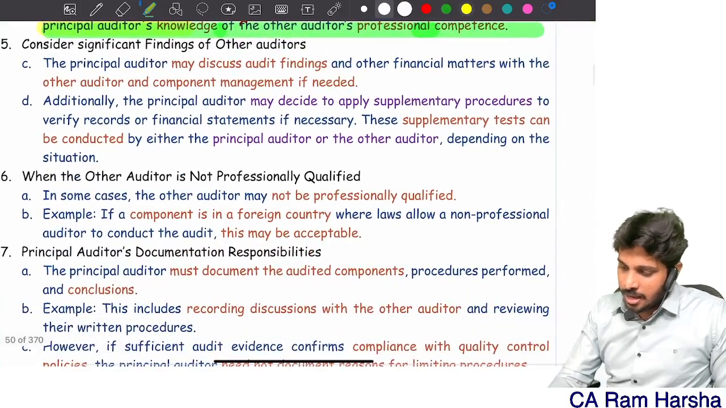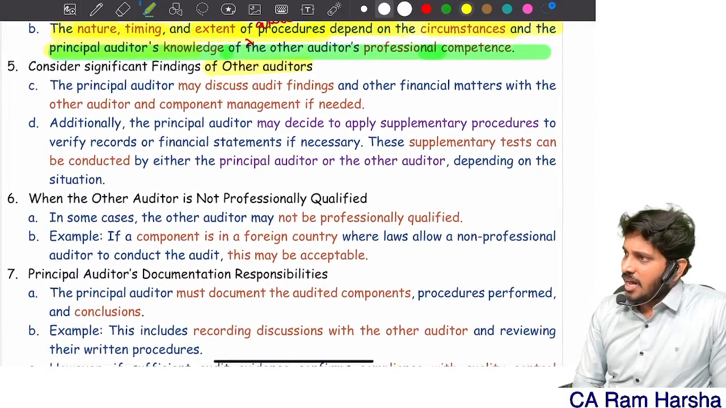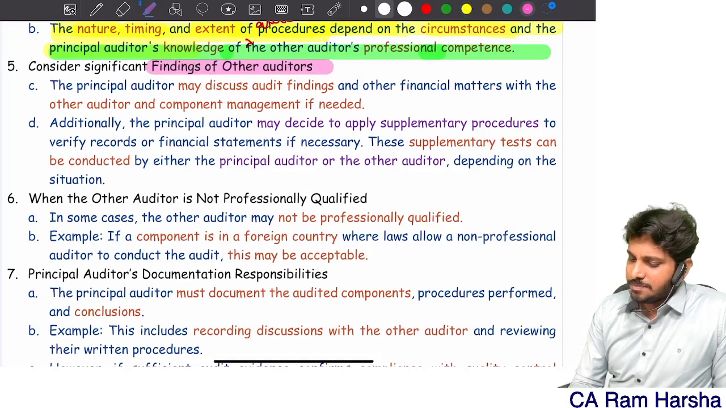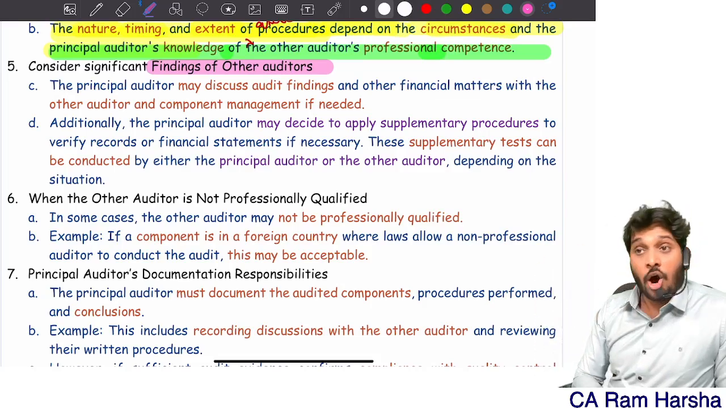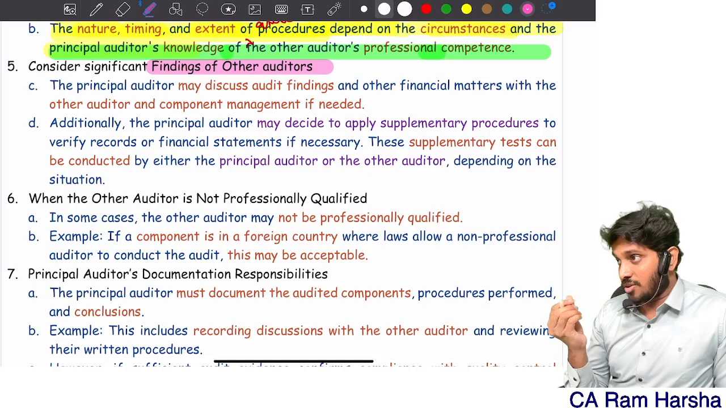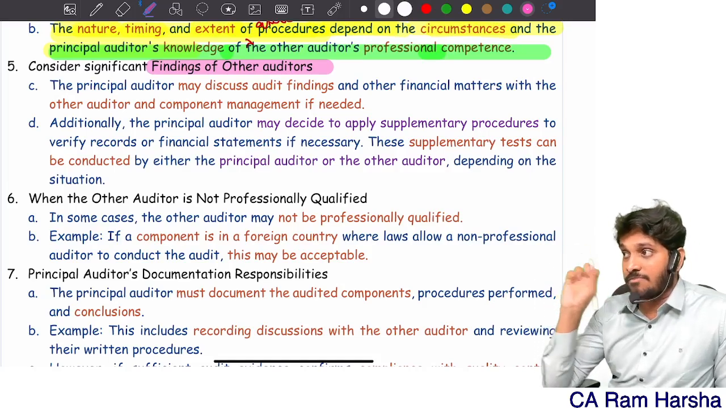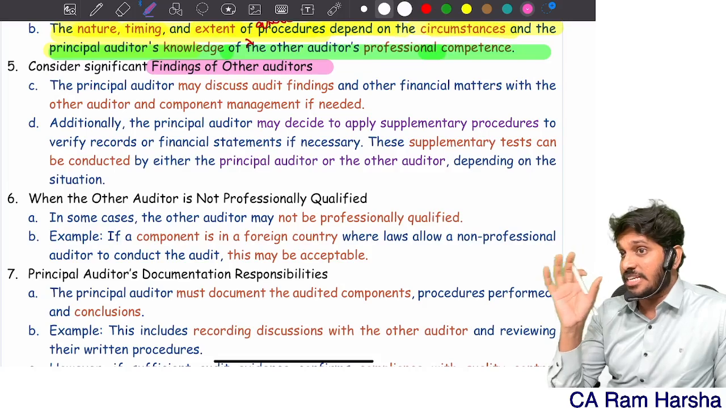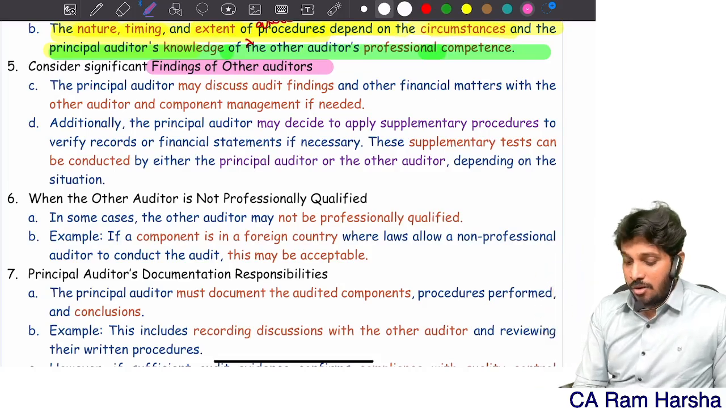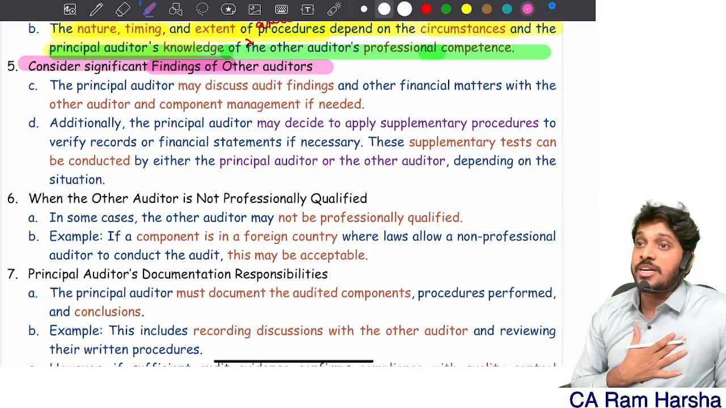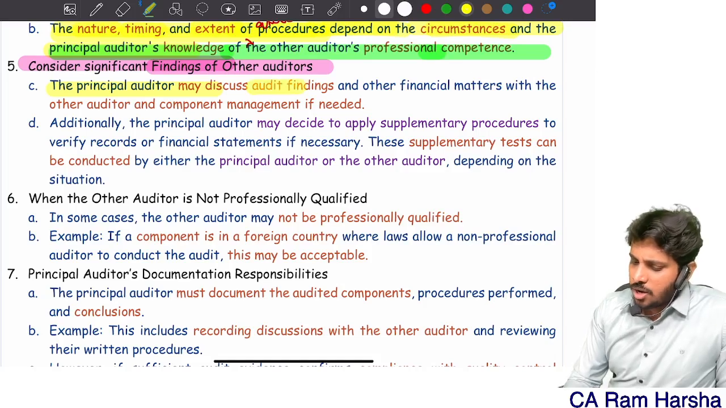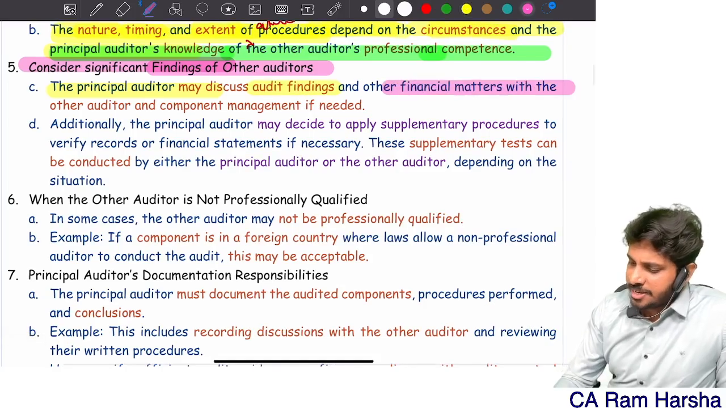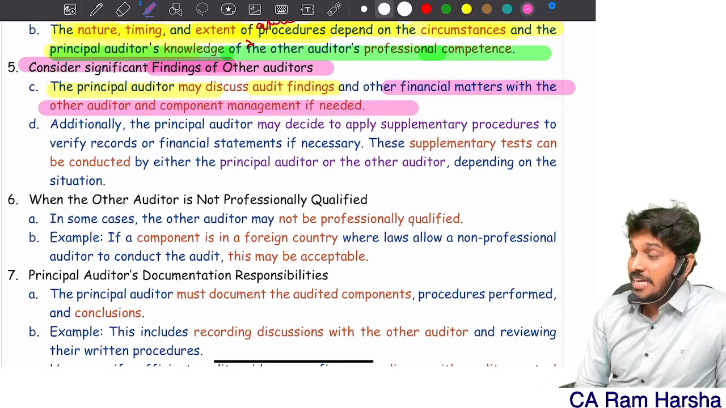Next, now definitely the other auditor will have some findings, right? In the audit report he would have told you, or maybe when you sent a checklist and questionnaire, at that time he would have responded with some significant findings in the other auditor's work. What does the principal auditor have to do with this? First discuss what are the audit findings and other financial matters with the other auditor and component management if needed.